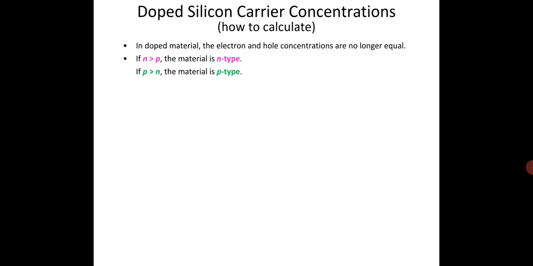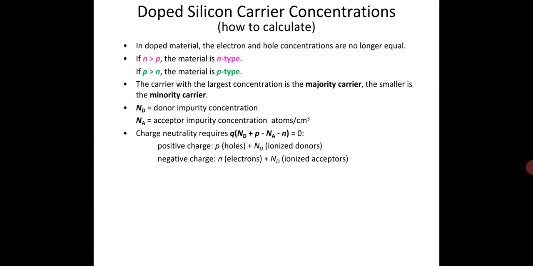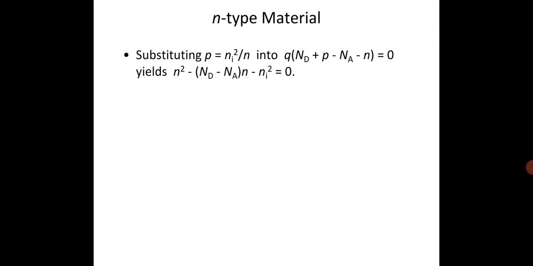If the hole concentration is more, that is, if the acceptor impurity is more than the donor impurity, the material is P-type material. The carrier with the largest concentration is the majority carrier, the smaller is the minority carrier. So, donor impurity and acceptor impurity: charge neutrality requires according to that.